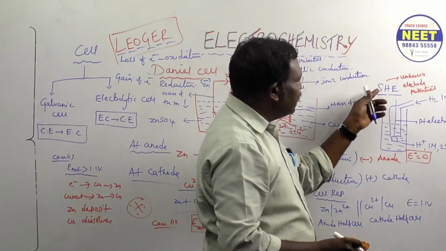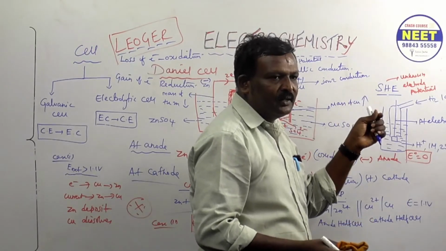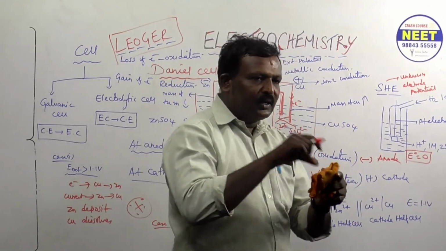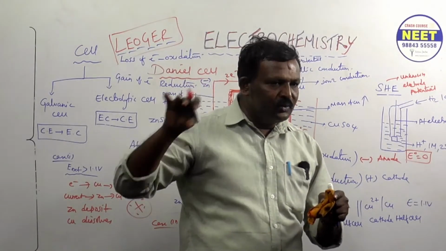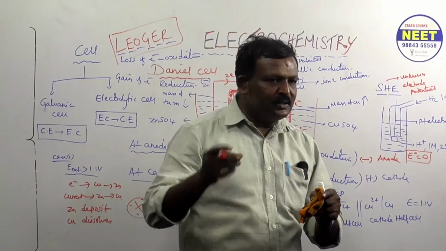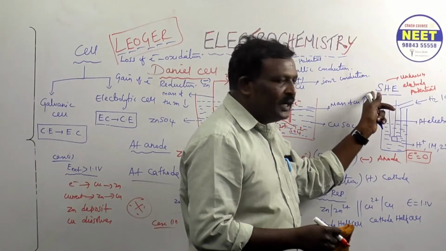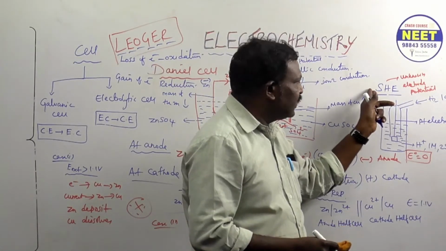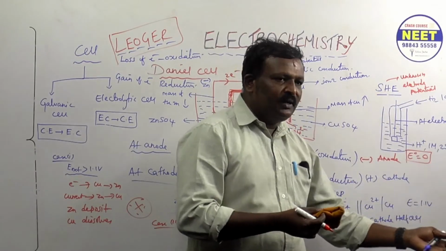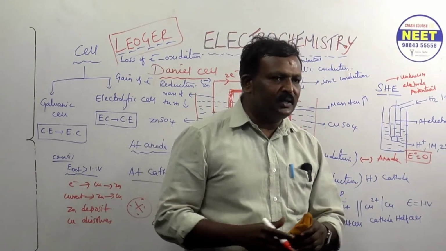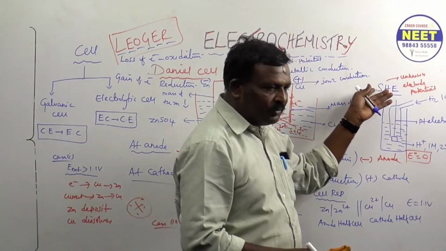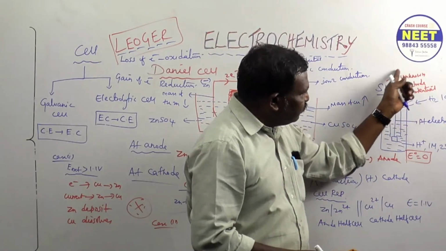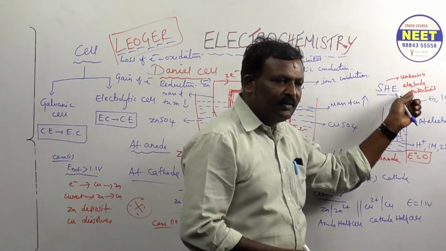Like standard, we are studying titration and all. If you want to find out one concentration, we use another solution whose concentration is known. Any solution whose concentration is known is called what? Standard solution. So by using a standard solution only we can find out the unknown solution concentration. Like this, by using the standard electrode potential only, we can find out the unknown electrode potential. You following? Right.